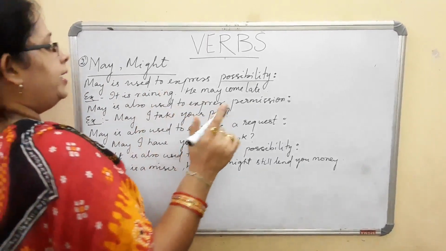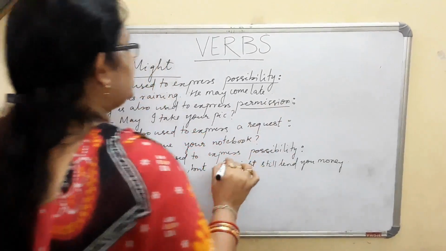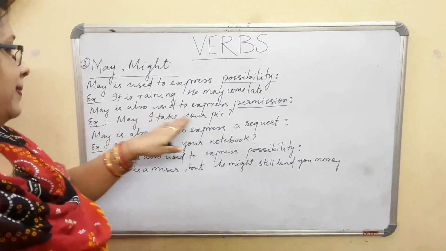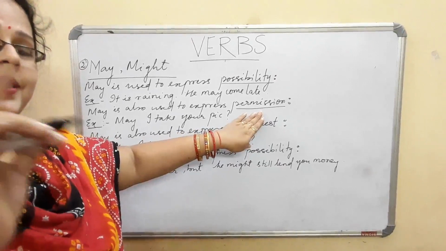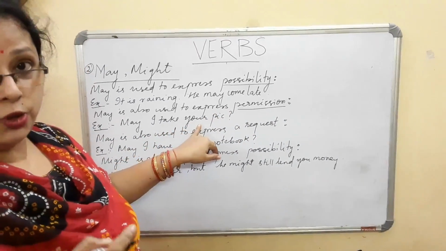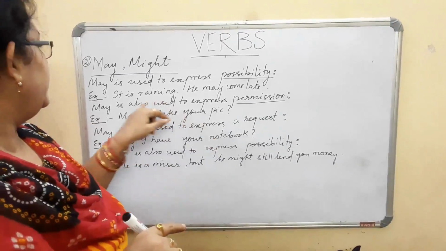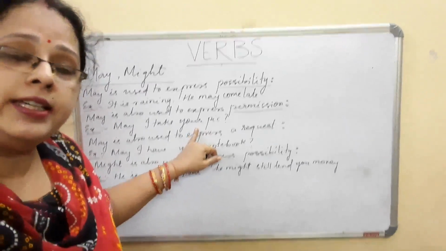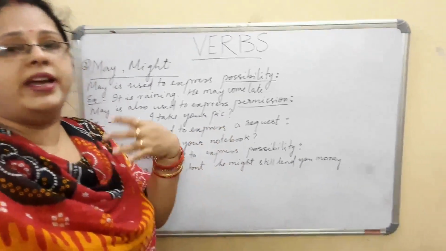Many a time, may is also used to express permission. Normally this is used with a senior, from your elder. May I take your pen? May I take your cycle? May I take this, or may I do this for you?